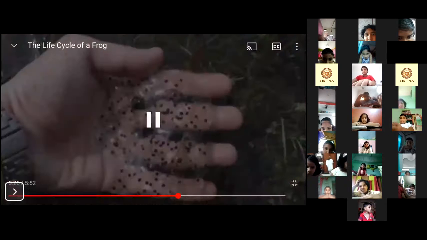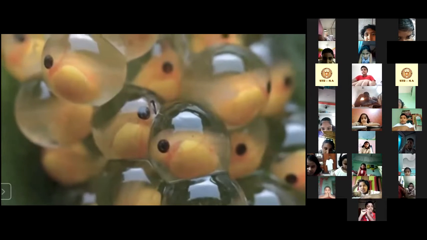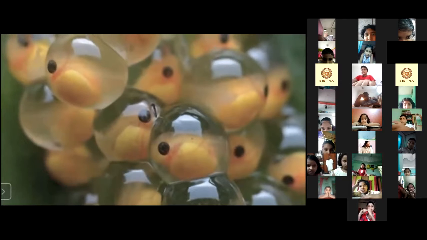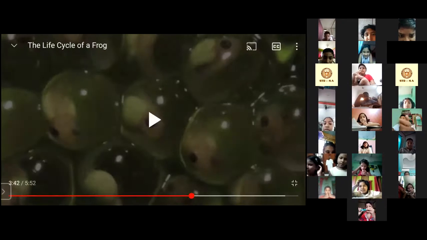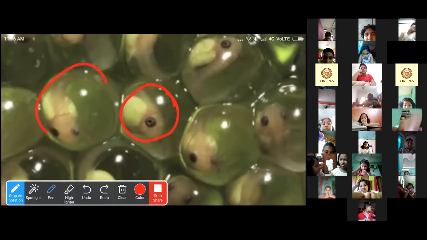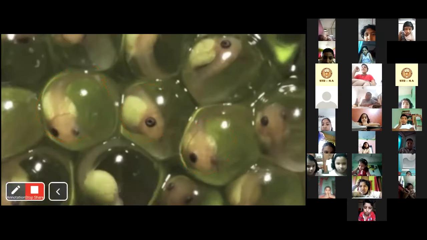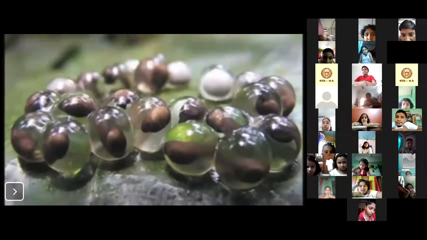Now you see what happens. This is how it looks. Can you see inside the egg the tiny tadpoles? Where is the tadpole inside the egg? Here one tadpole, here another tadpole, here another tadpole. So these tadpoles are now inside the egg. They have not hatched out. Now let's see what happens. You can see here also inside the eggs, there are the tiny tadpoles.